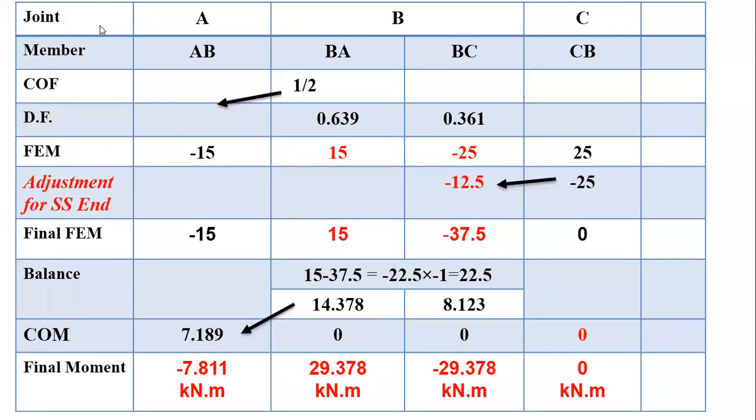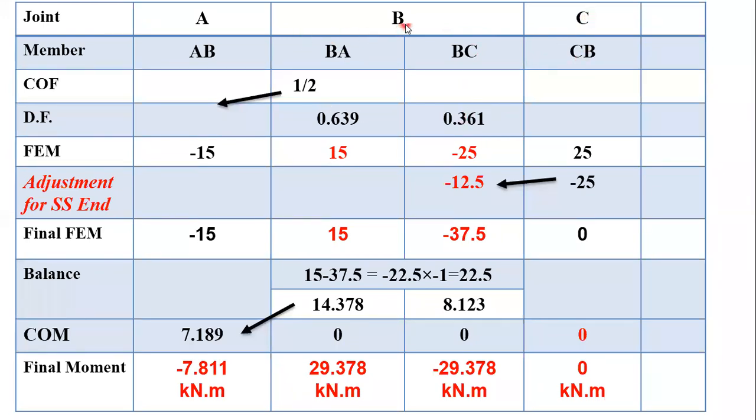It will be same as that of type number 1. So our structure is ABC, so joints will be A, B, and C, and the members associated with each joint will be AB for joint A, BA and BC for joint B, whereas CB for joint C.